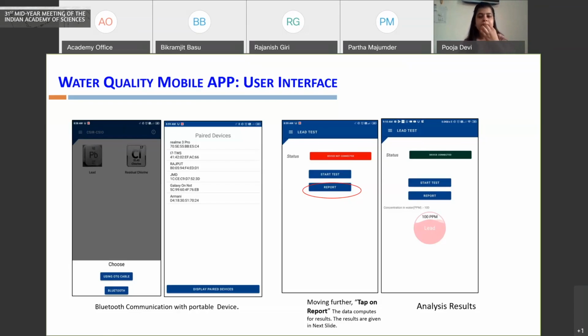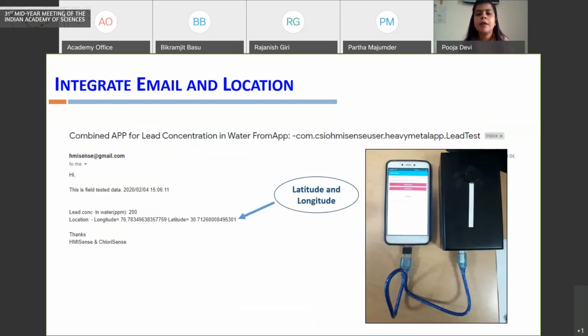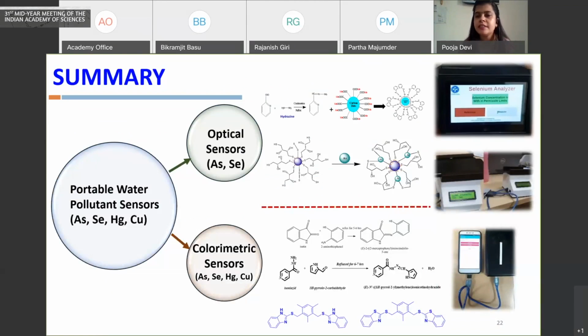Another advantage of these kinds of platforms or devices is that one can get information about the location of the test which has been carried out. So one can relate the level of the pollutant tested with the location where it is tested, and that data can be further analyzed. To summarize, I discussed various kinds of materials, inorganic materials as well as organic